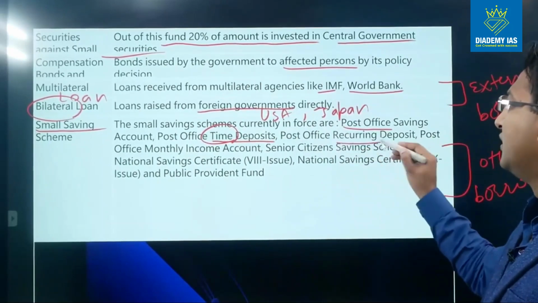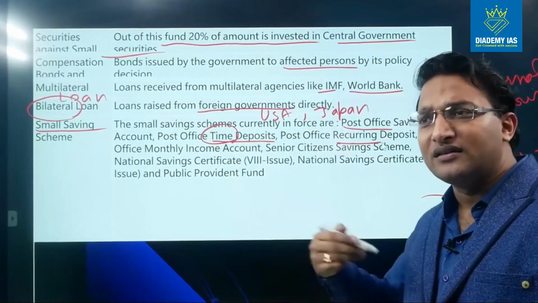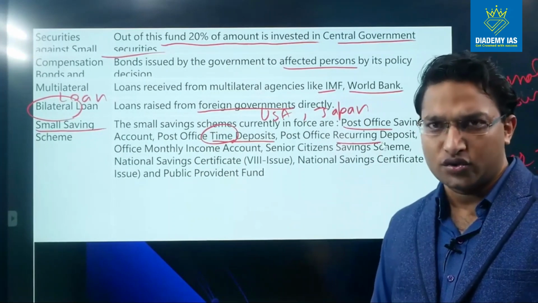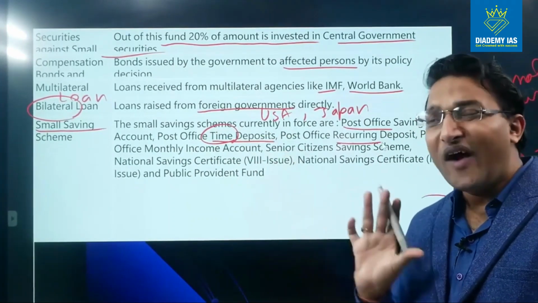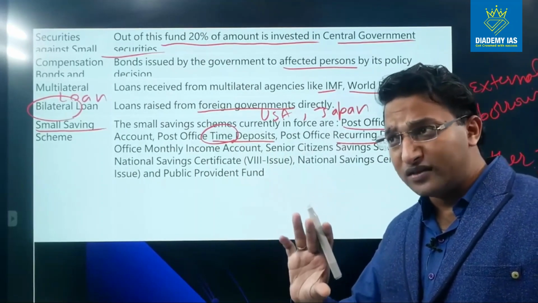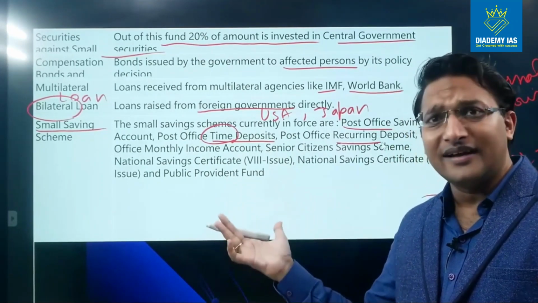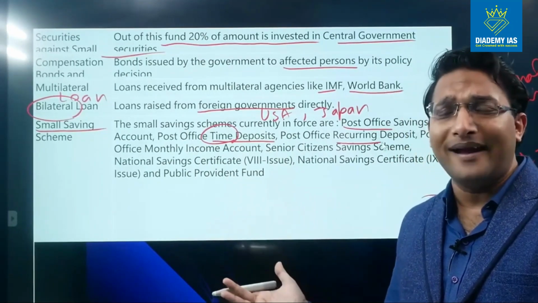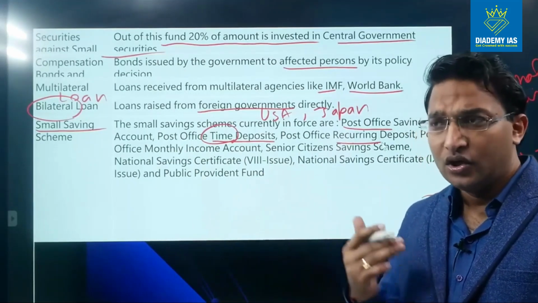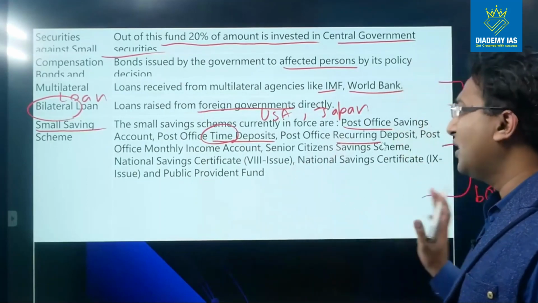Post office recurring deposit. Recurring means which happens again and again. So every month the person is depositing 10,000 rupees. So this is a recurring deposit. So all the post office accounts are small saving schemes. Why are they part of the small saving scheme? Because the post office is not a bank. In recent times India Post Payments Bank has been opened, but Post Payments Bank is different from the General Post Office. The General Post Office is basically representing the government of India. That is not a bank, right? We are talking about that.